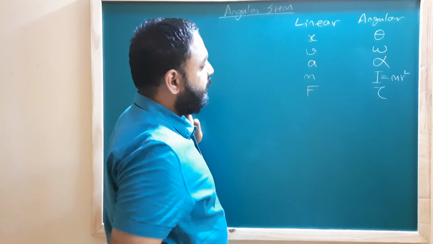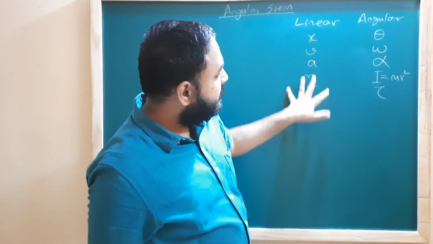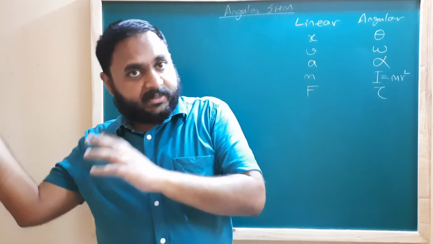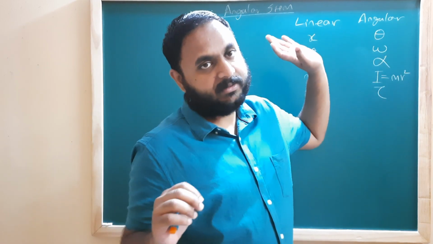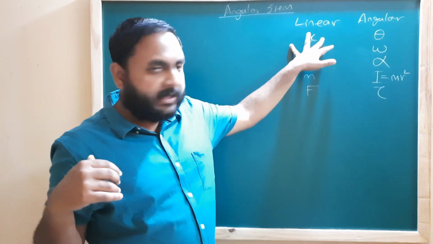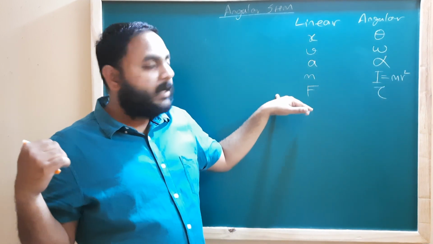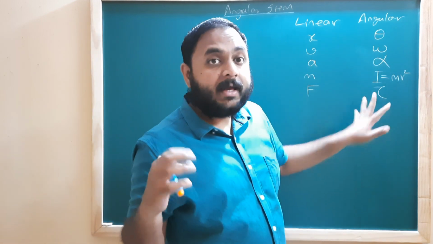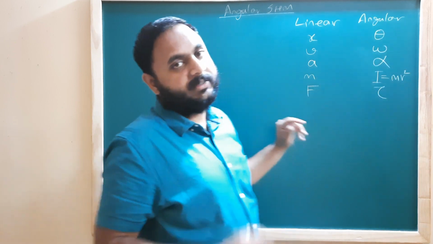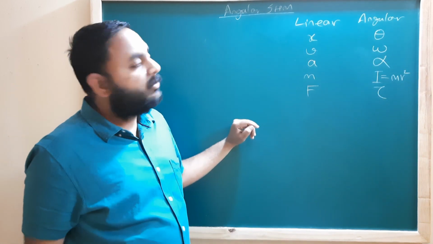And the interesting fact is, just by replacing these quantities by these quantities, everything that you did in SHM, you get in angular SHM. मतलब, you don't have to derive everything again. What you do is, you take what you already know and you just replace it by these quantities. You have an equal and perfectly accurate description of angular SHM. That is what we have to try and do.